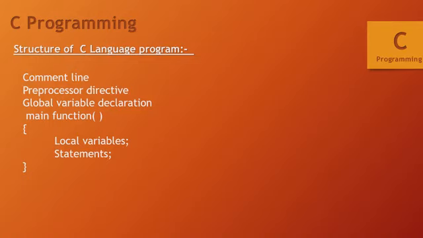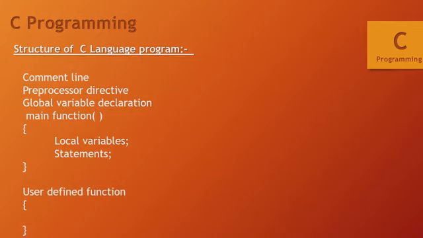So the main function will start like void main or simple main, then the opening and closing brackets. After this there will be a parenthesis, and this parenthesis will enclose all the local variables and the statements that you need to write in your C code.